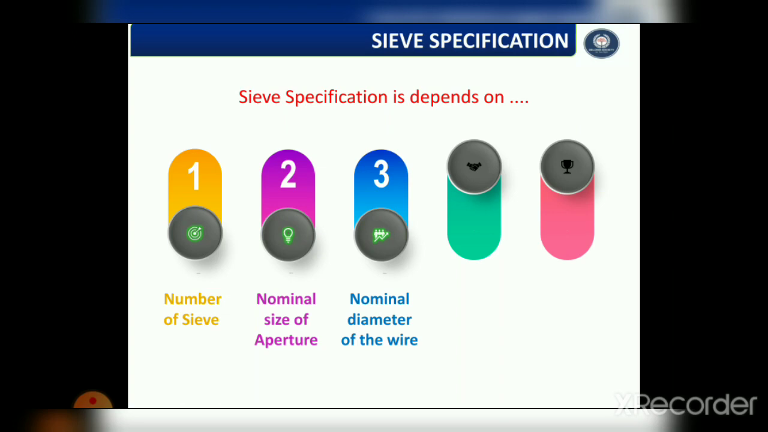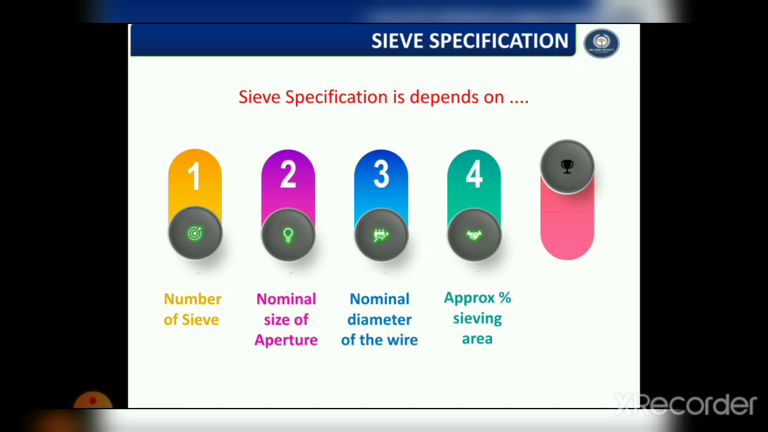The third one is the nominal diameter of the wire. Wire mesh sieves are made from wires having a specified diameter in order to give a suitable aperture size and sufficient strength to avoid distortion of the sieve.